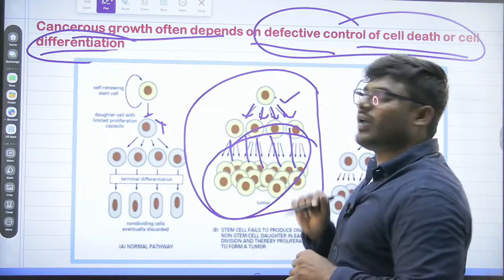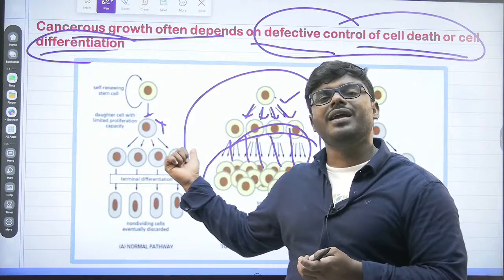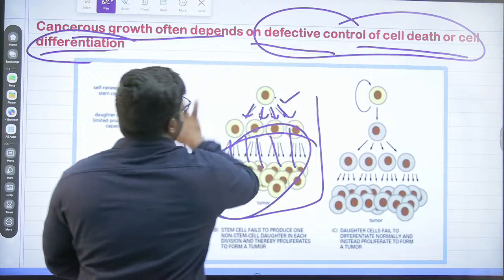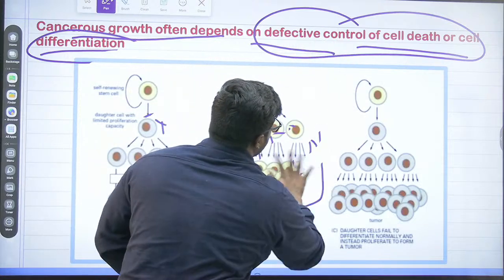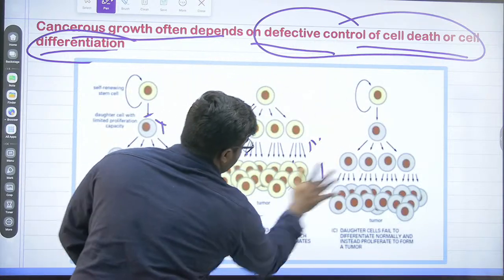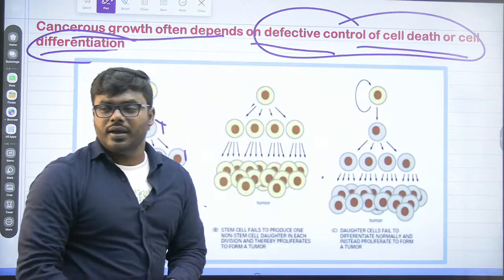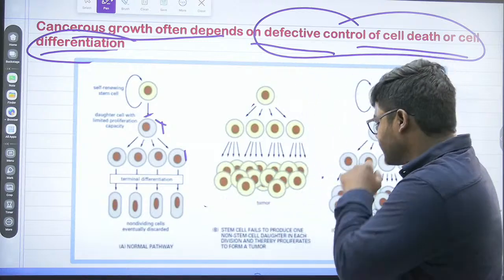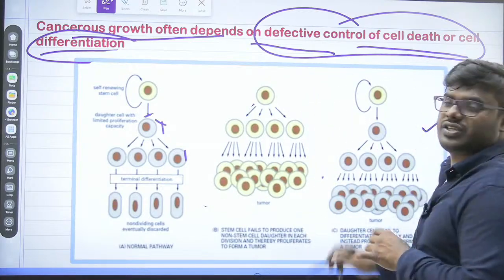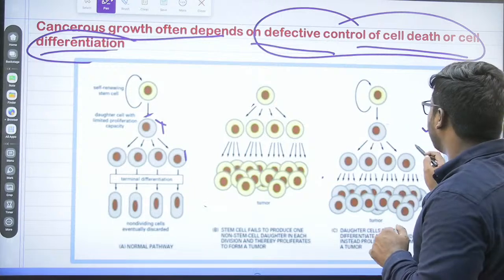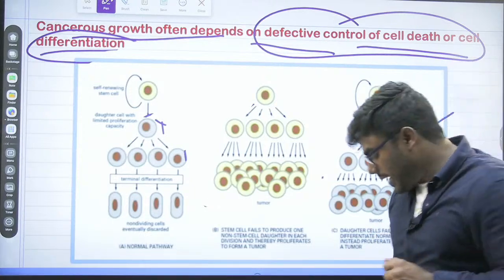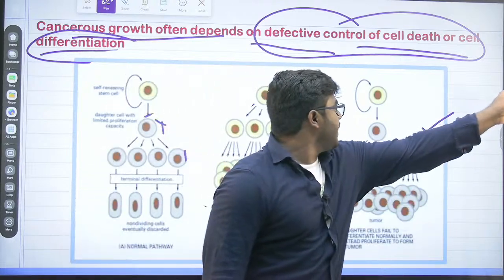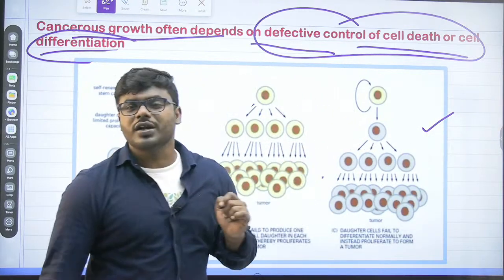Uncontrollably it starts dividing. When it starts dividing uncontrollably, what do you call it? We can say that it is going to give rise to cancer. Very, very simple point. It is going to give rise to what? Cancer. Now, look into the third condition. It's really interesting. See here the third condition. Once again, everyone listen here. In the third condition, you can understand one more unique statement. What is that unique statement?